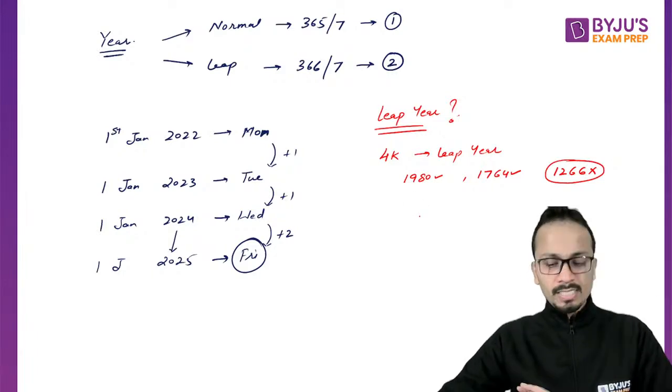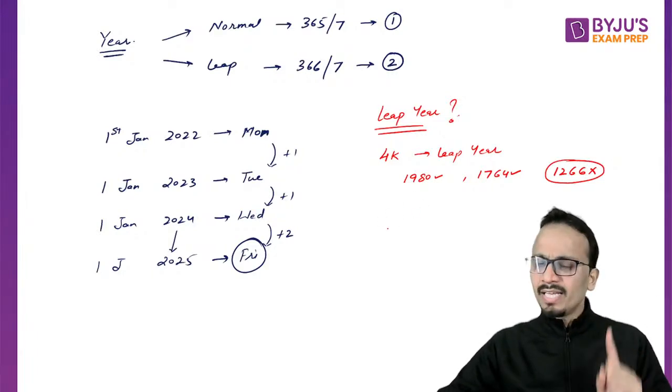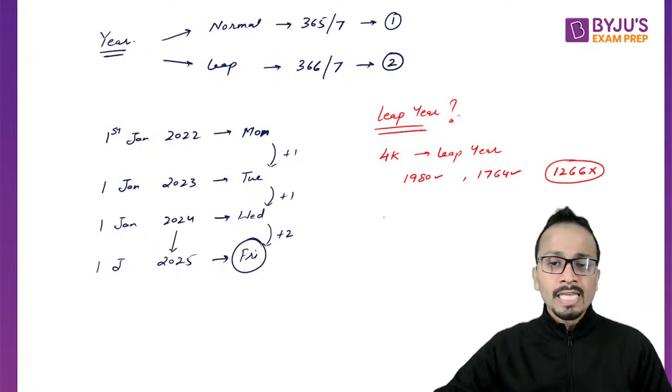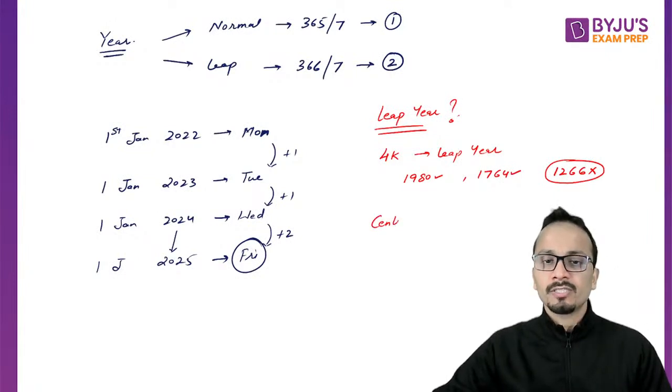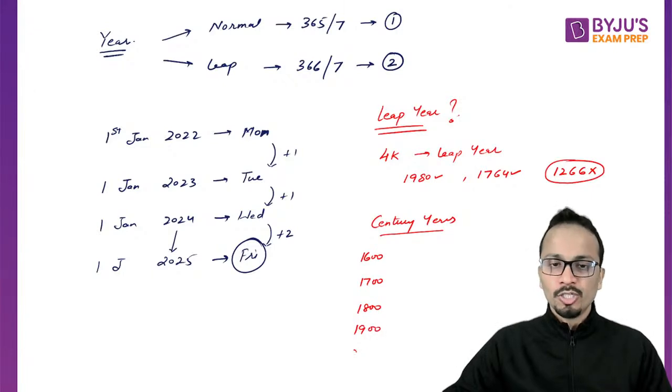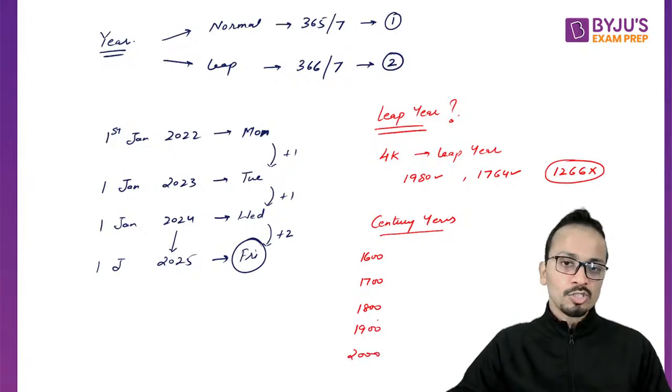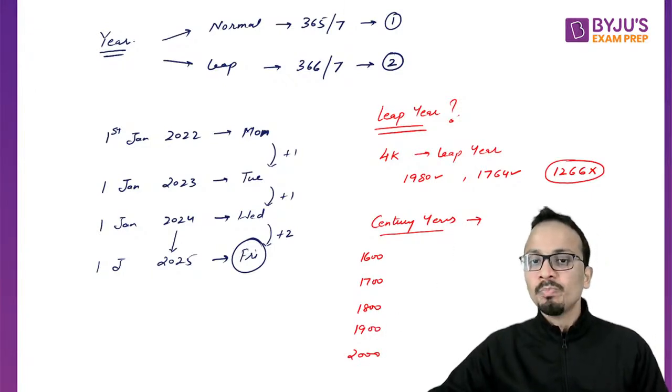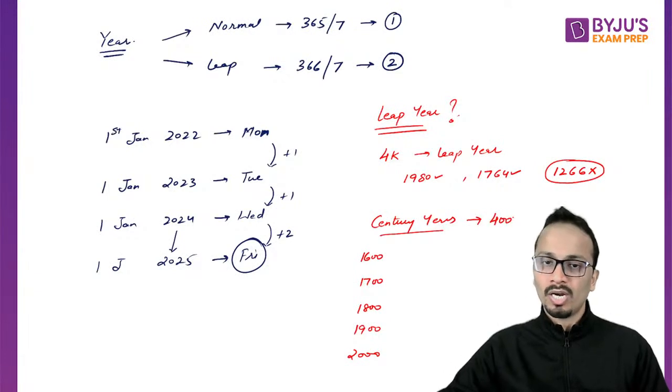Now, this is the general scenario, but there is an exception. In case of century years, like 1600, 1700, 1800, 1900, 2000, it has to be a multiple of 400.